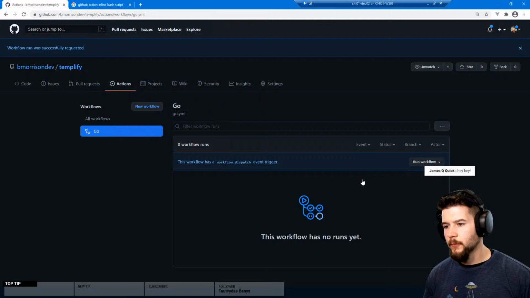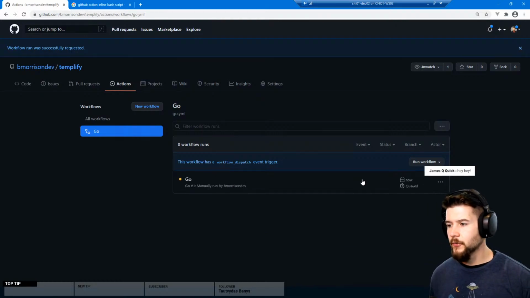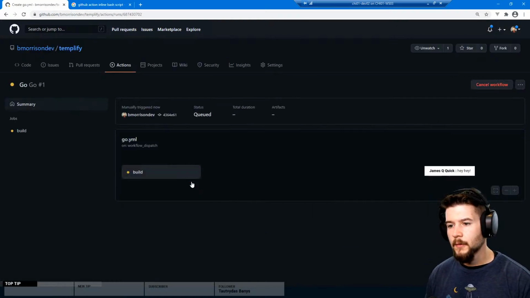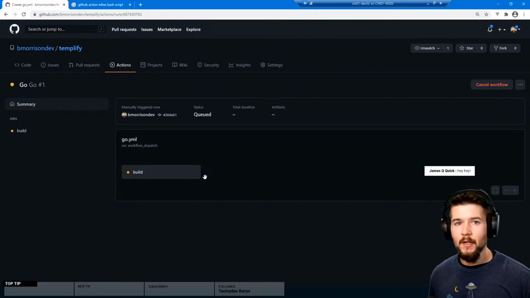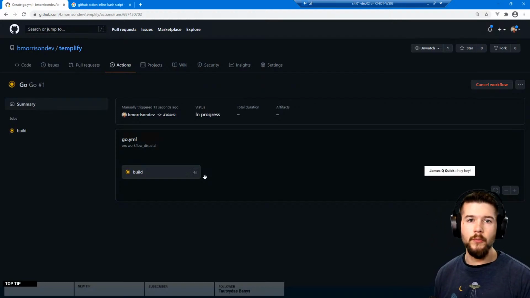We're waiting for this, James. What I built yesterday is a tool that lets you turn any GitHub repository into a project template. I don't know that any exists, so I made one myself in Go. And we're trying to set up the GitHub Actions to automatically deploy new builds into release.